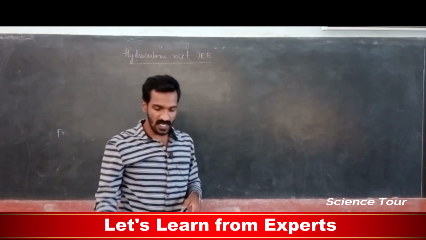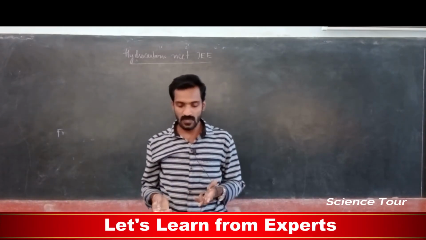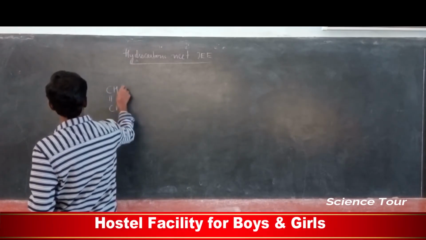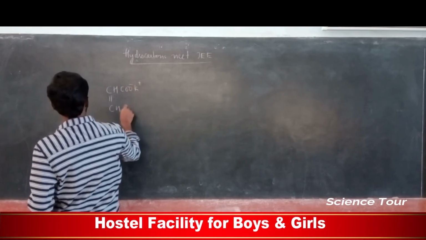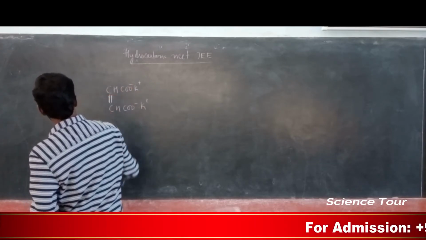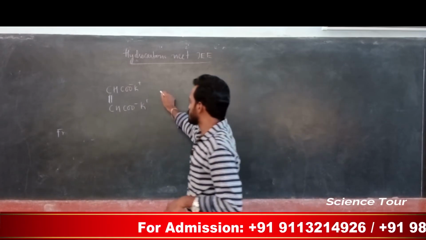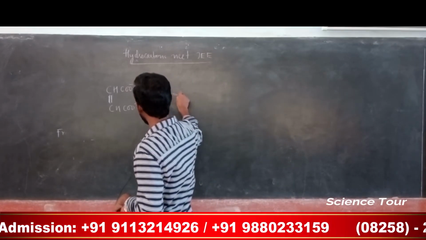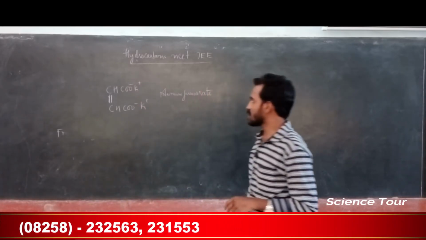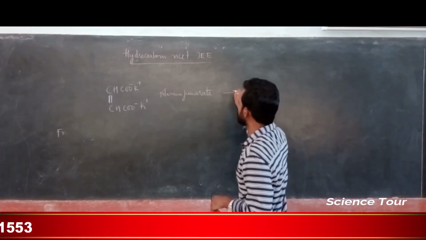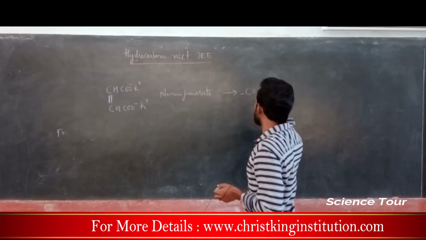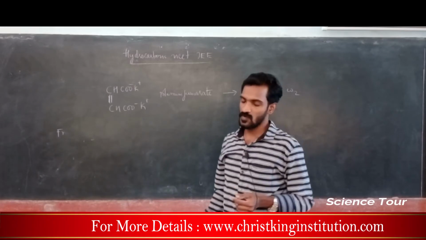My dear students, next, electrolysis of potassium fumarate also gives what? Potassium fumarate, CO-K, plus, this is called potassium fumarate. So potassium fumarate on electrolysis gives acetylene, means alkyne, carbon-carbon triple bond, also it gives carbon dioxide, etc. Okay, please note down.